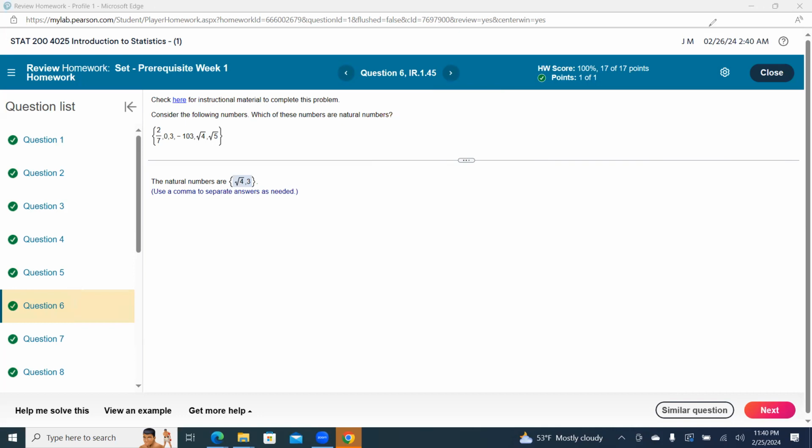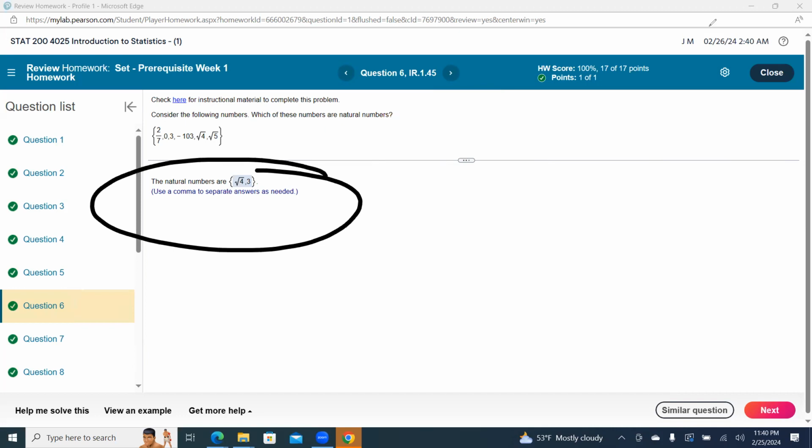So anyways, they just want all the natural numbers, which are going to be the positive integers. So remember, the square root of 4 equals 2, so that's an integer. 3 is an integer. So those are both natural numbers there.